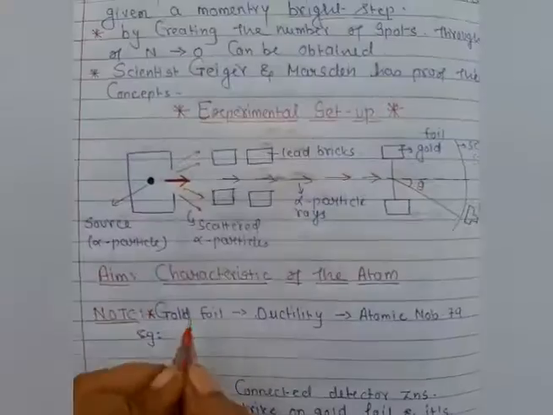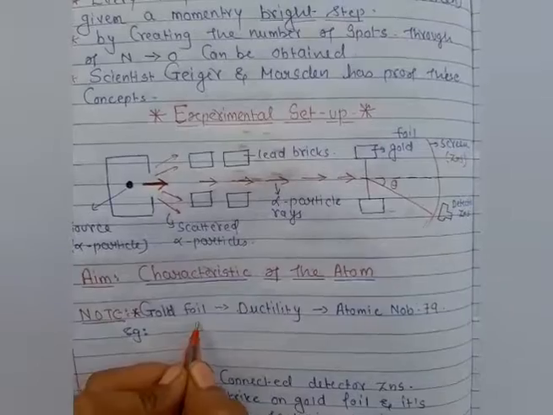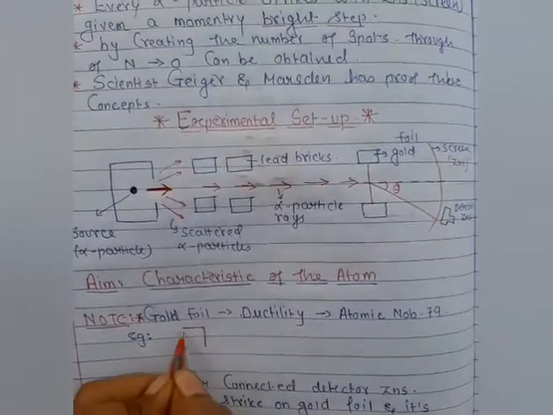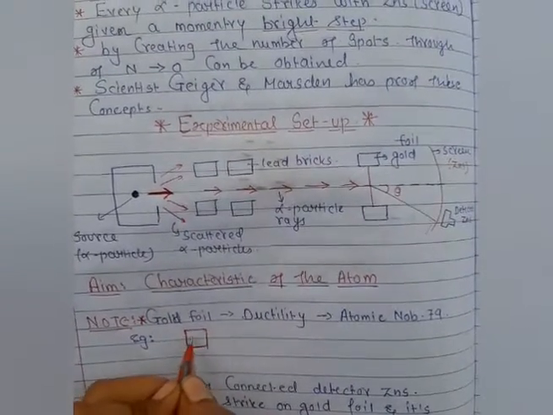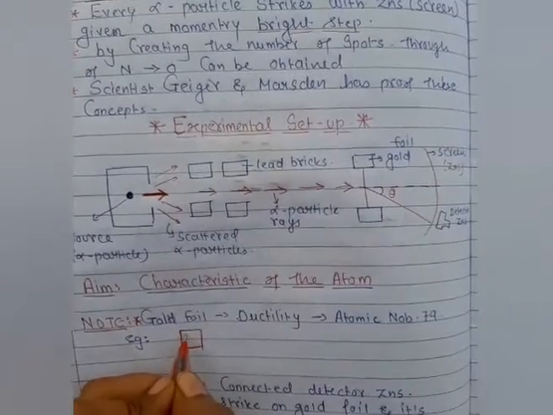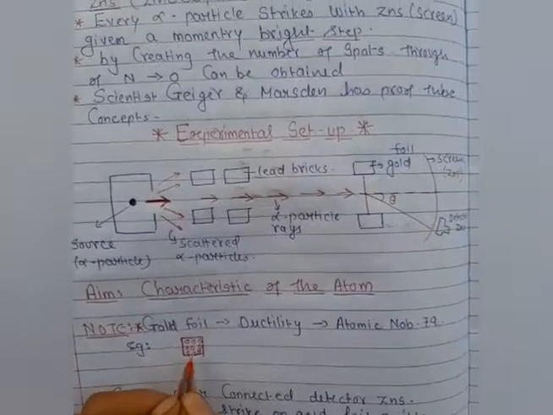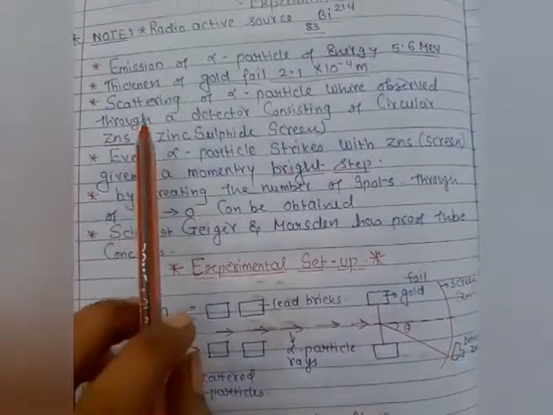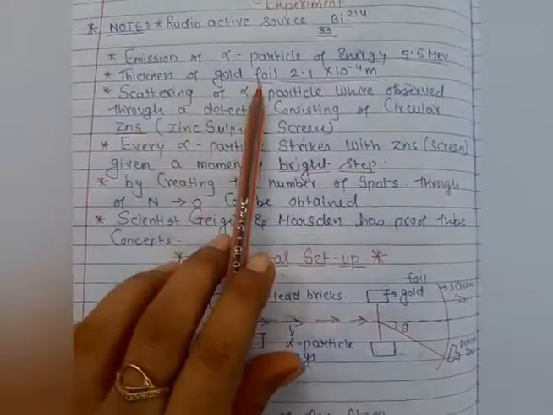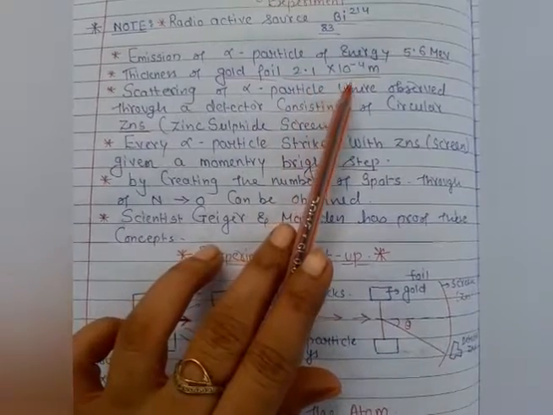Initially this is the gold foil, and all atoms are present here, and we want a very small thickness of gold foil, because as mentioned here, the thickness of the gold foil should be 2.1 x 10^-4 meter.